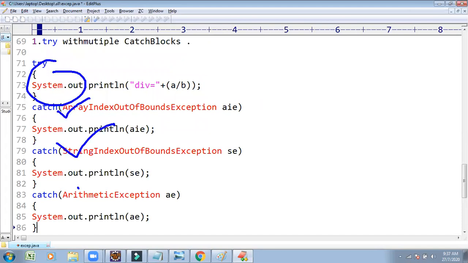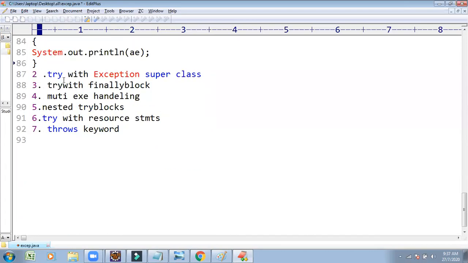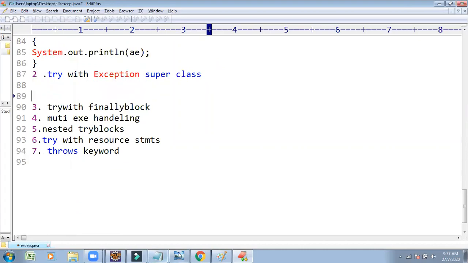Catch 1, catch 2, catch 3, n number of catch blocks. Sir, writing n number of catch blocks is complex for me. Is there any alternative solution? The second type of solution is try with the exception superclass. Observe this API document.